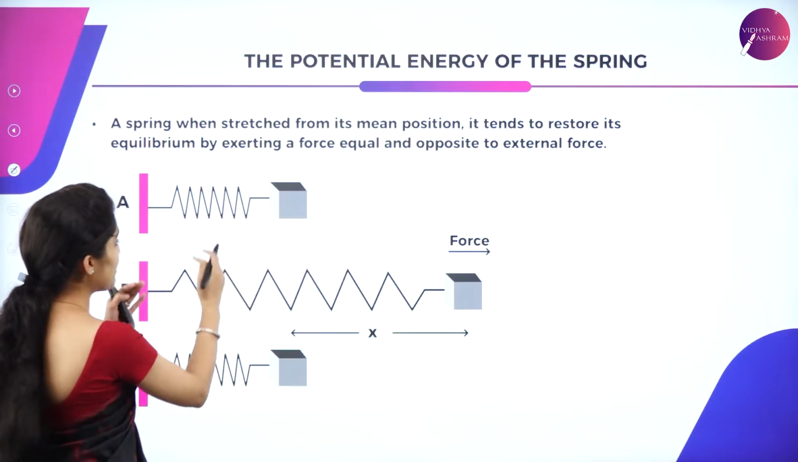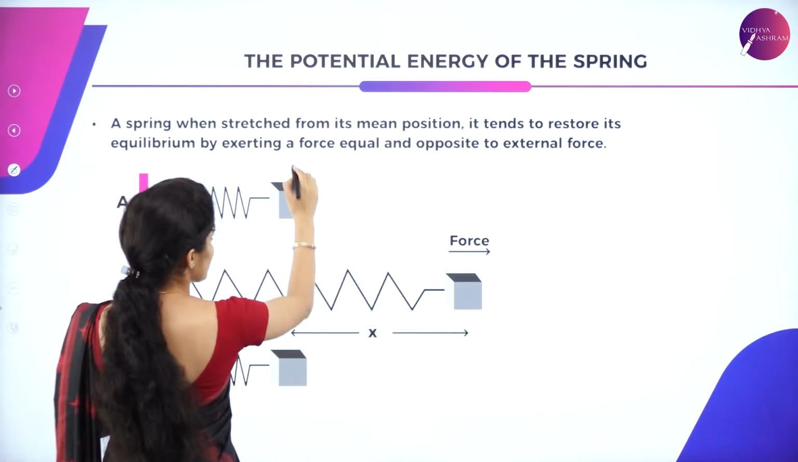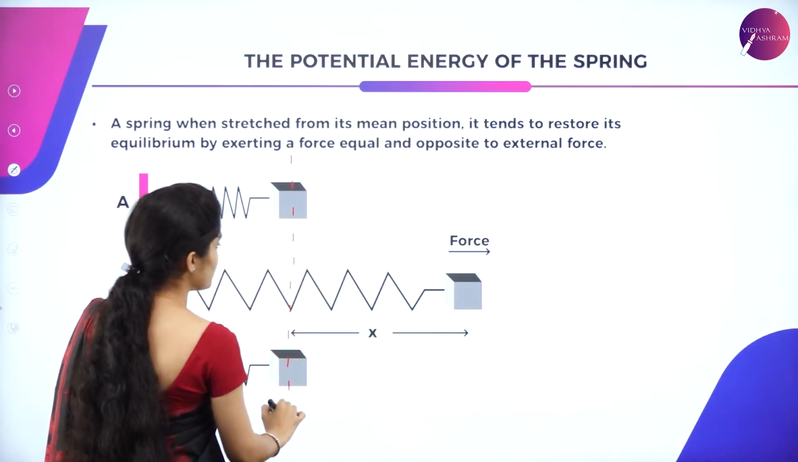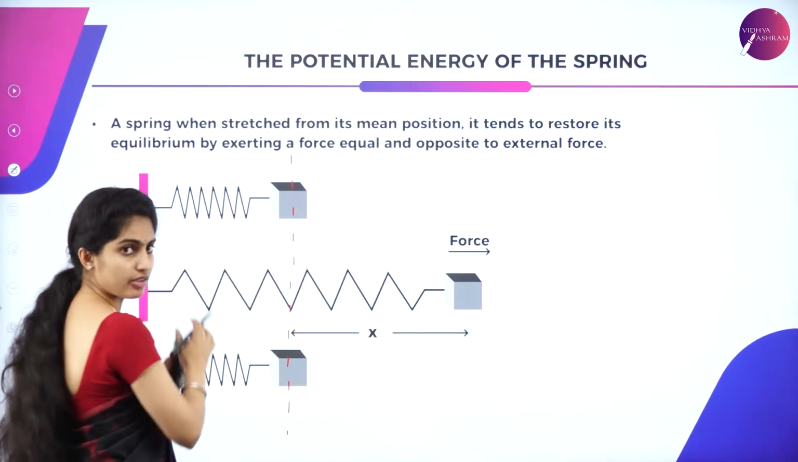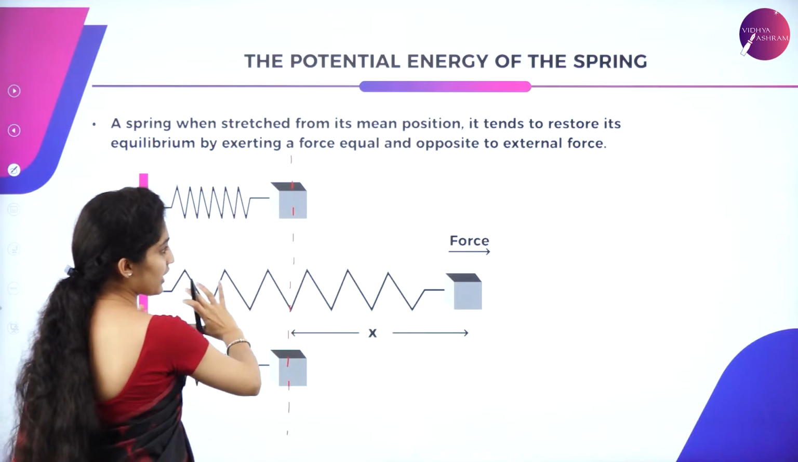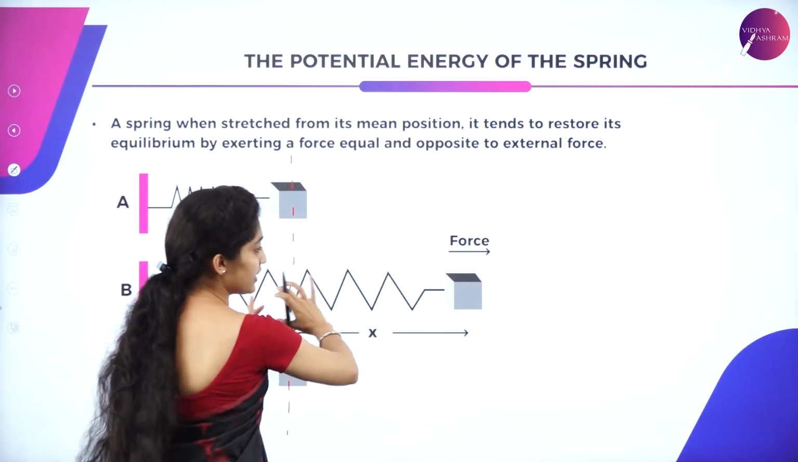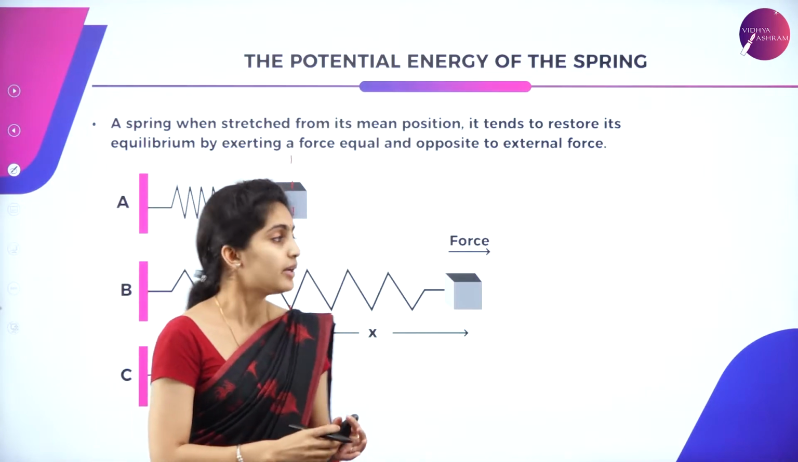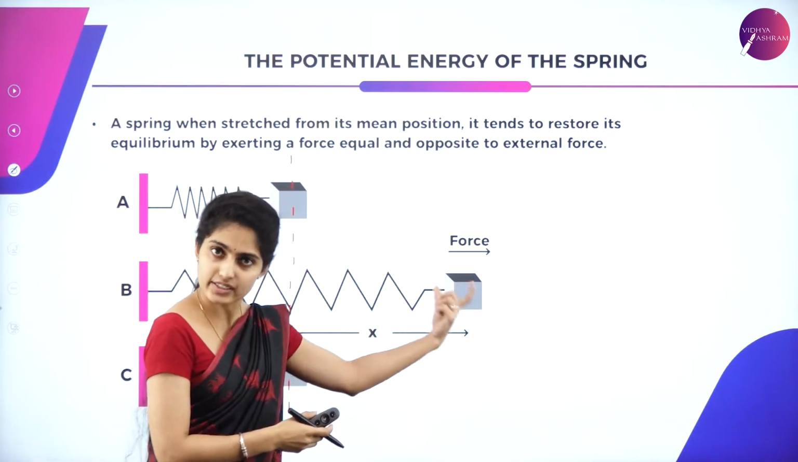Okay, the same spring is being stretched. So this will be the equilibrium position of an object, so it is at rest. Now the same spring is stretched. When it is stretched, there is certain external work which is done to make the spring get stretched.